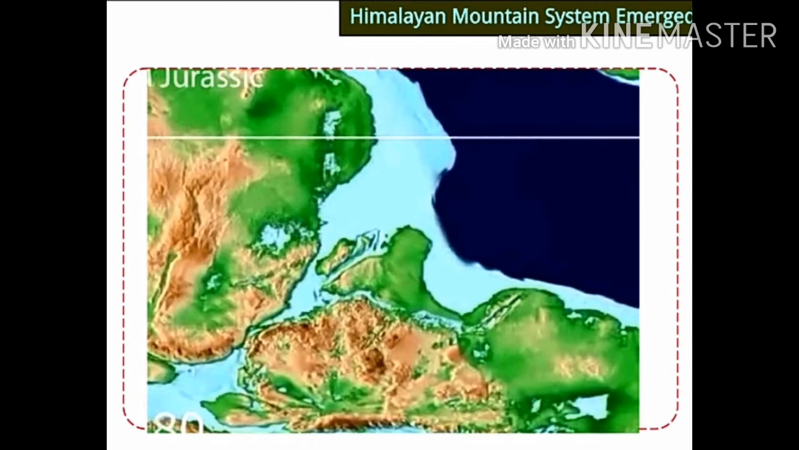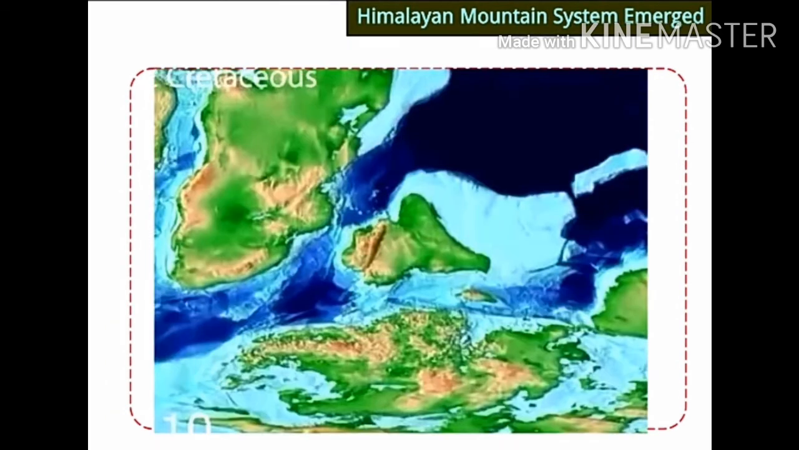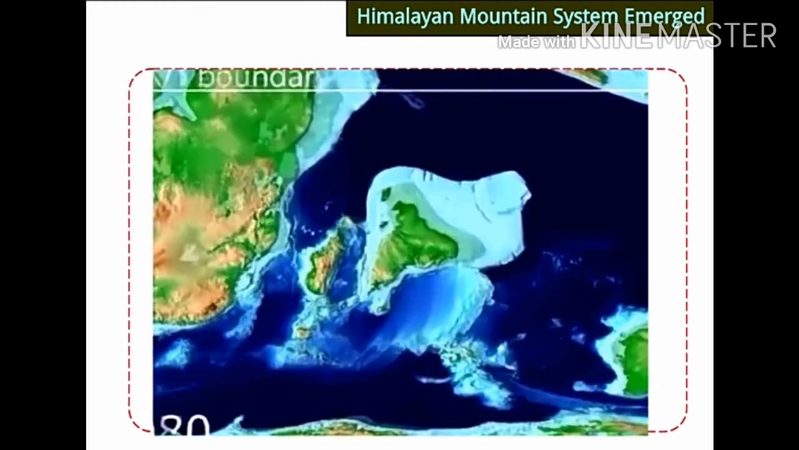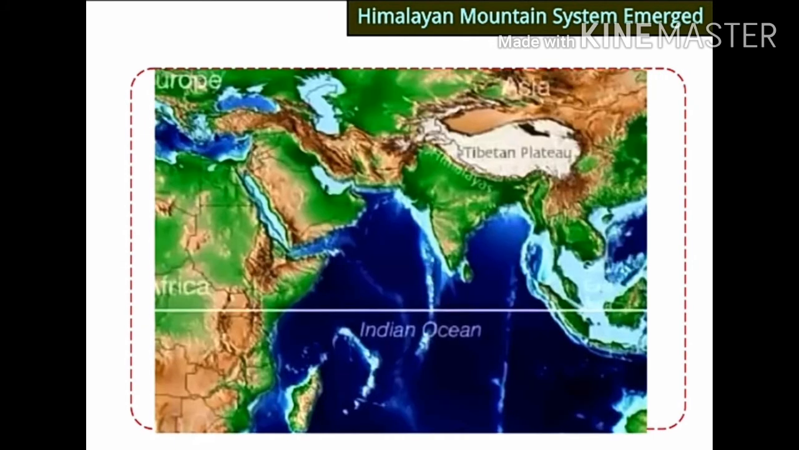Before that, what was there? There was Tethys Sea. But because of this collision between the Indo-Australian plate and the Eurasian plate, the Himalayan mountain system emerged out. Before that, Himalaya was not there. But due to this collision, the Himalayan mountain system emerged out. It came out, which we can presently see.